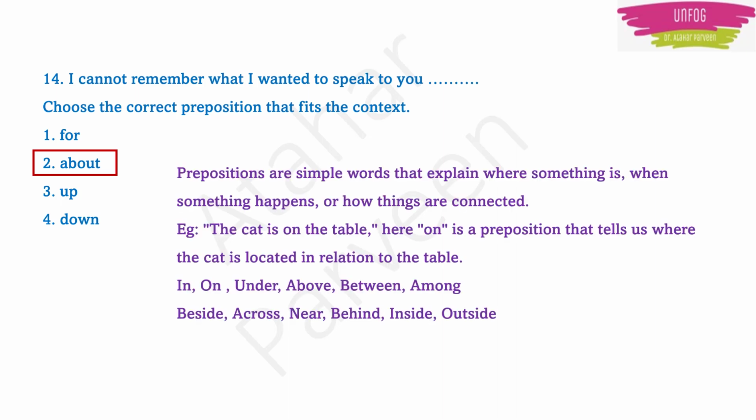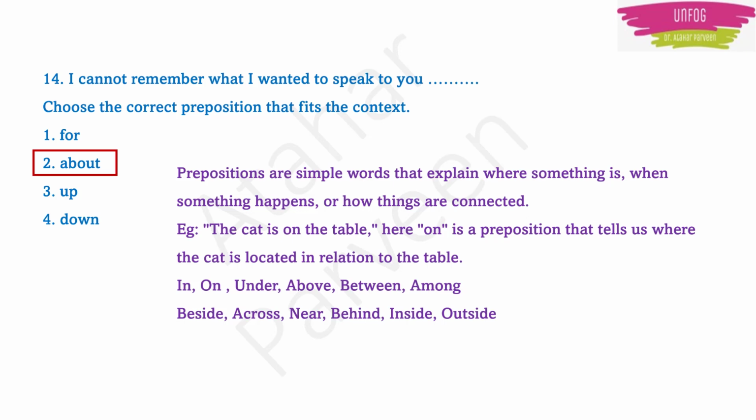So, what is a preposition actually? Prepositions are simple words that explain where something is, when something happens, or how things are connected. To make a sentence, you usually need a preposition. Okay, for example, the cat is on the table. Here, to explain that the cat is present on the table, you are using the preposition on. Okay, so this on is the preposition which is telling us where the cat is actually present, related to the table.